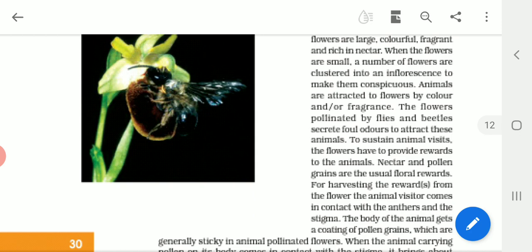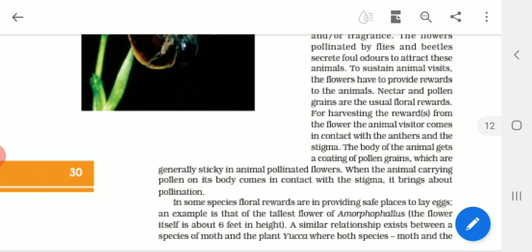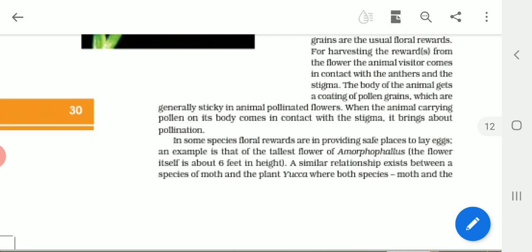In some species like Amorphophallus, which is the tallest flower we have, the size of the flower is about 6 feet in height, and it provides a safe place for some insects to lay eggs. Also in some plants, for example Yucca, there is a very interesting phenomenon.